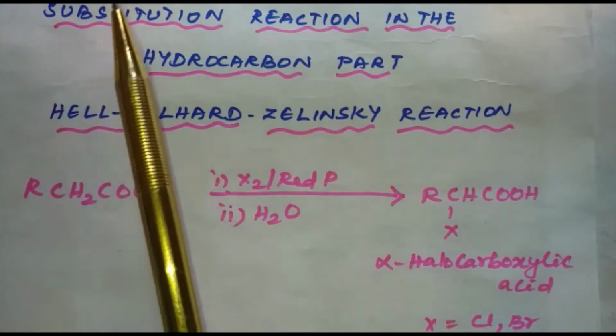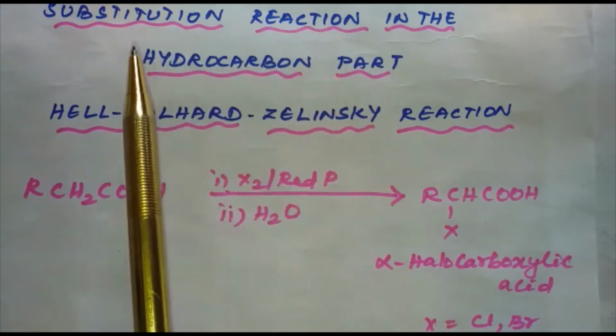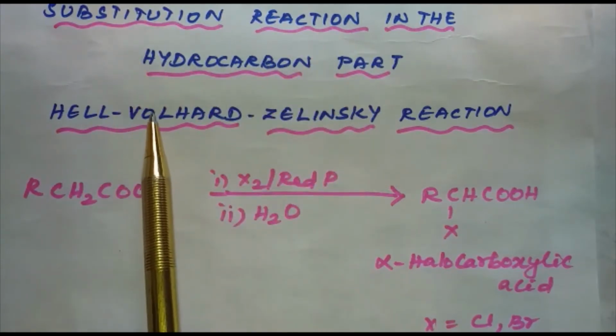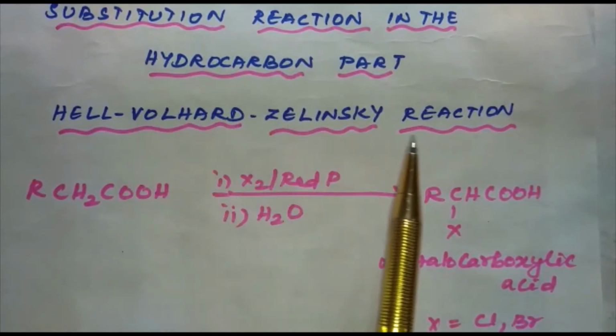The next reaction is substitution reaction in the hydrocarbon part. First one is halogenation, and this is a name reaction, the Hell-Volhard-Zelinsky reaction.